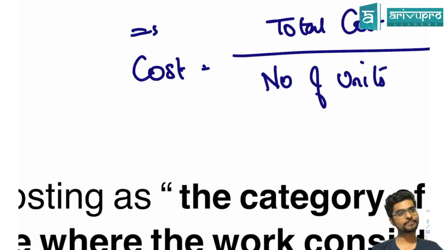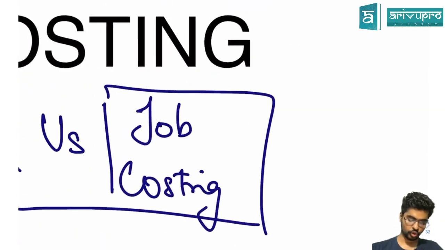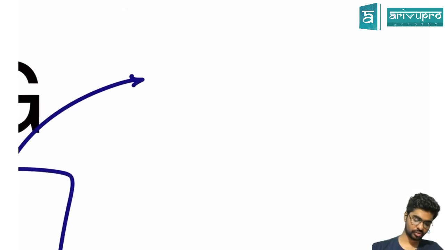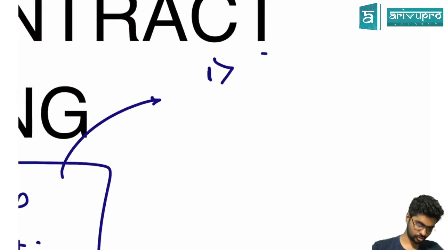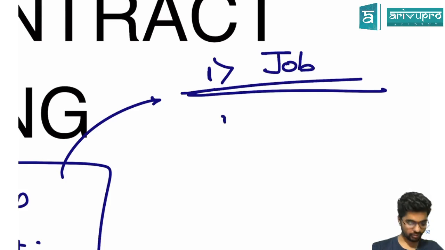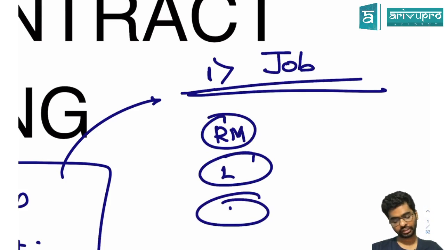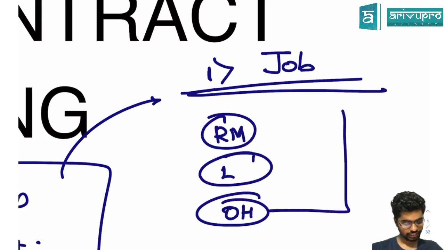Now what happens in job costing is you are trying to find the cost of one job, that is, whatever raw material, whatever labor, whatever overheads I am incurring will be only for this particular job.